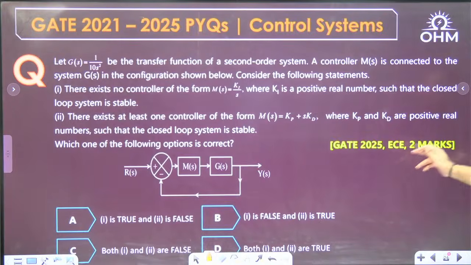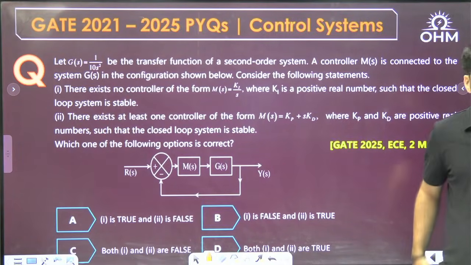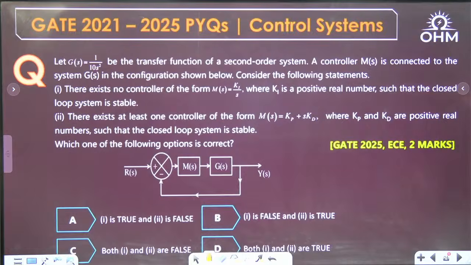Okay, GATE 25, ECE, 2 marks. Again a decent question. Okay, just a moment.